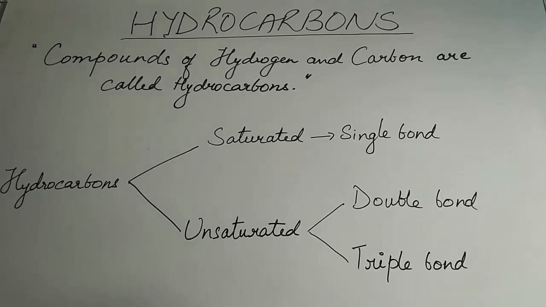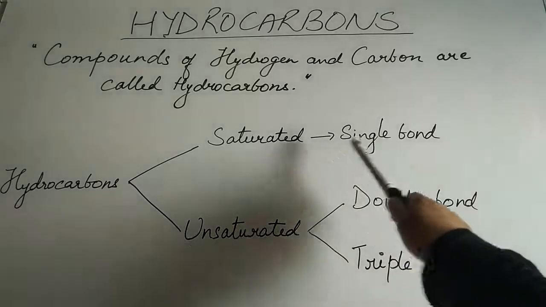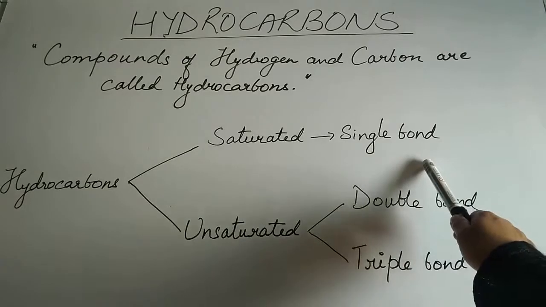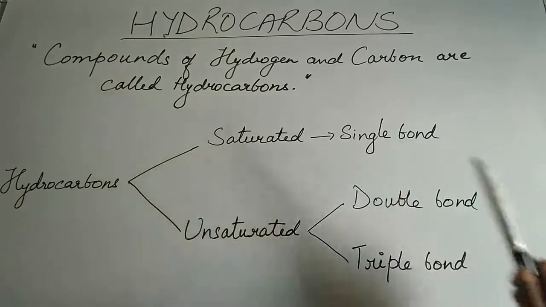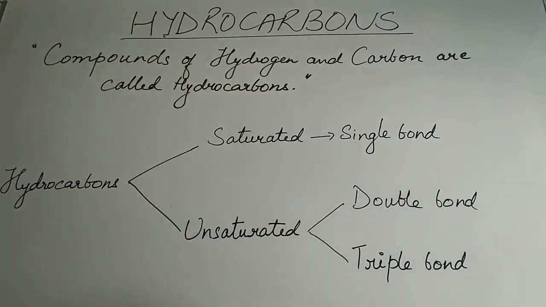Like you can see, saturated hydrocarbons are those that have a single bond. If it has a single bond, it is going to fall under the category of saturated hydrocarbon. If it has a double bond or a triple bond, then it is going to fall under the category of unsaturated hydrocarbons. So saturated and unsaturated are classified further depending upon the type of bond or the number of bonds that it has into a single bond, a double bond or a triple bond hydrocarbon.